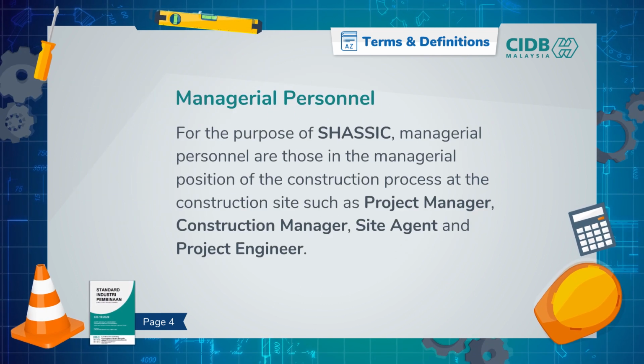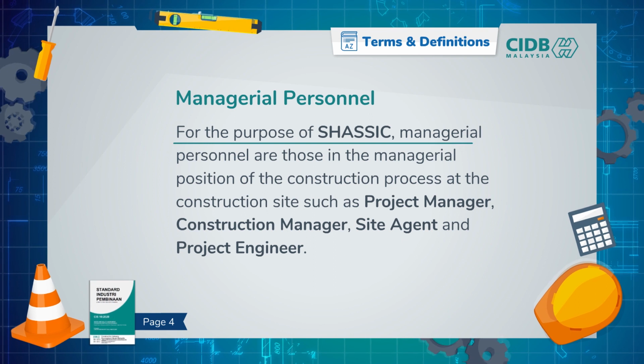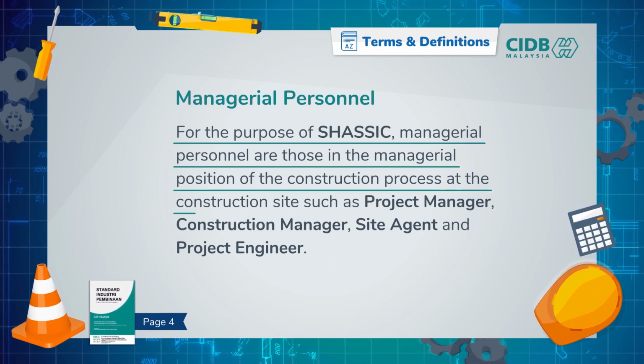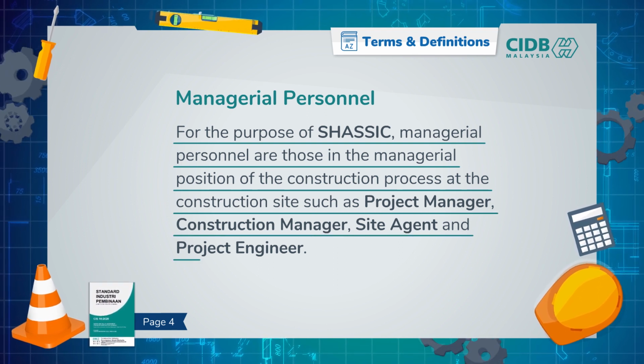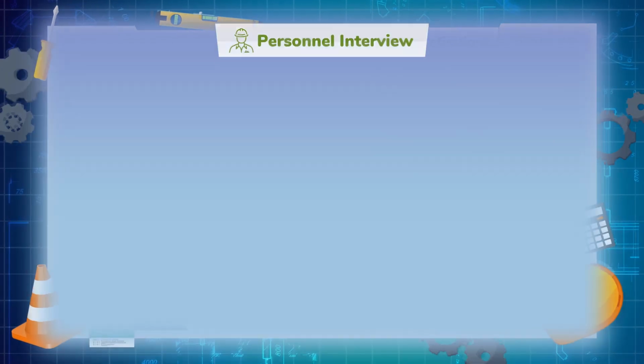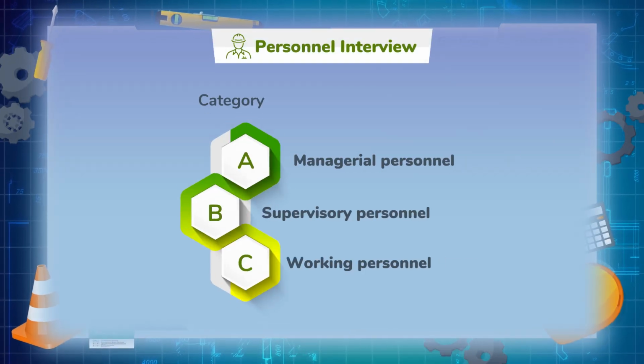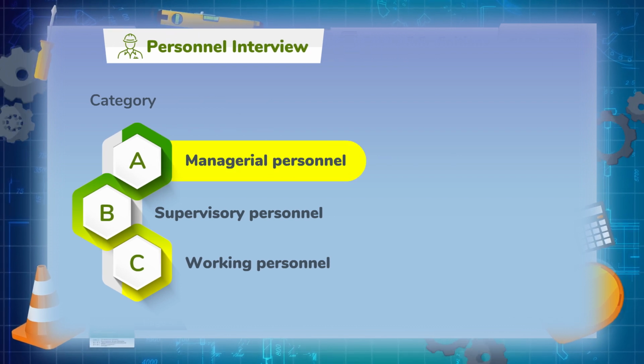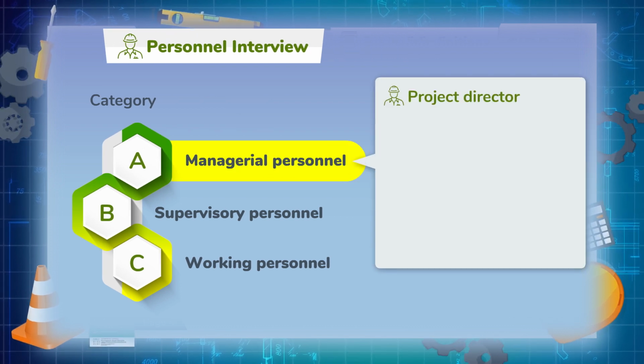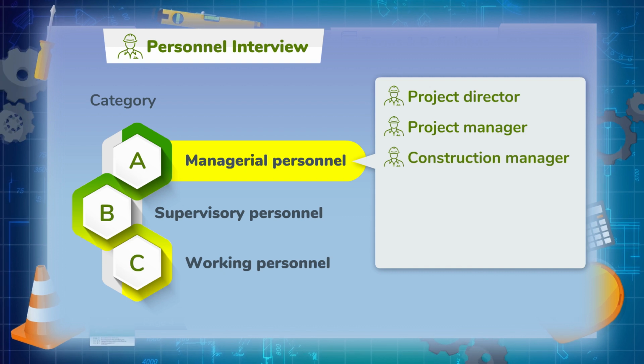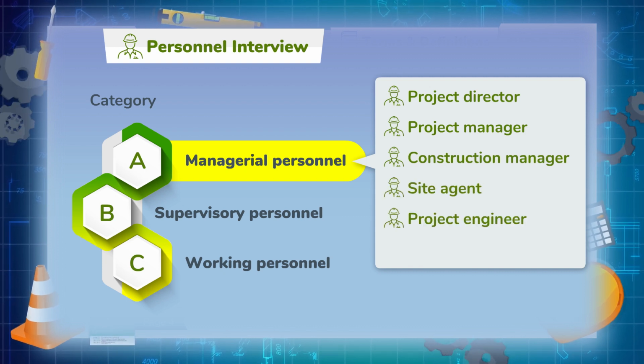Managerial personnel. For the purpose of SHASSIC, managerial personnel are those in the managerial position of the construction process at the construction site, such as project manager, construction manager, site agent, and project engineer. Do you recall that in Part 1 we talked about randomly selecting personnel from 3 categories for personnel interview? Managerial personnel are the project director, project manager, construction manager, site agent, project engineer, and quantity surveyor.